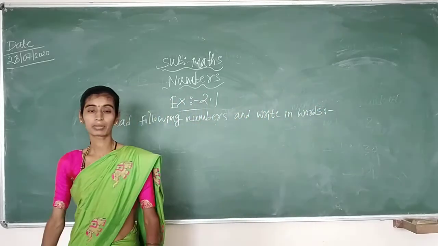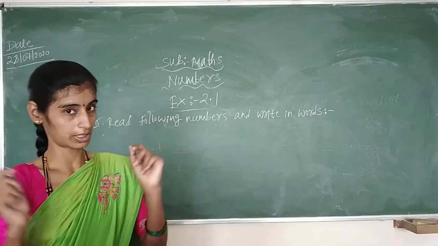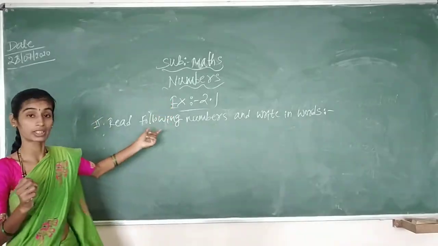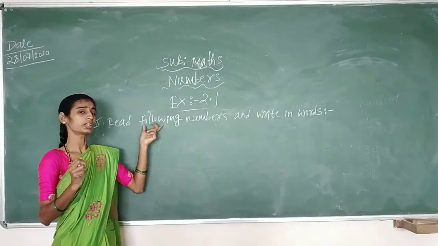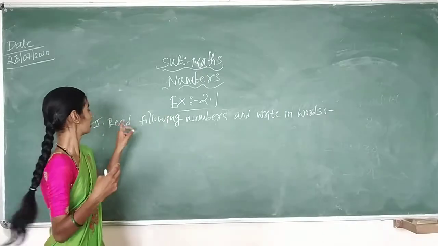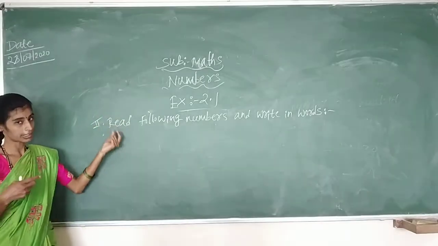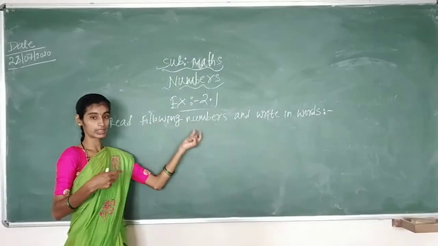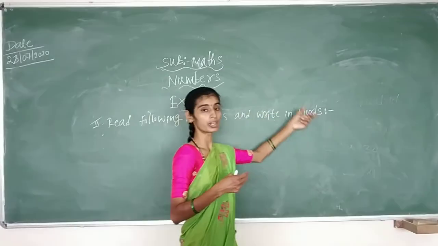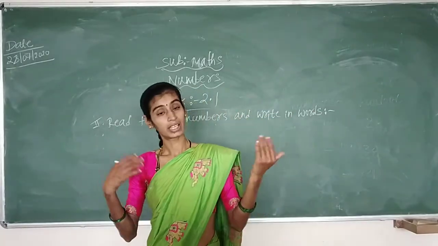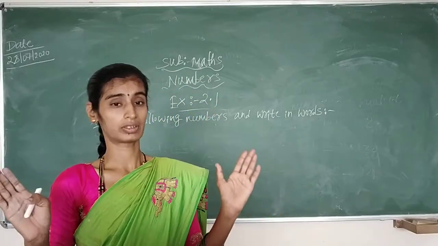So it is nothing but, children, writing the number names. So don't get confused with the headings. It is nothing but writing the number names. So instead of that, they have given you read following numbers and write in words. In words, in the sense, number names you have to write.